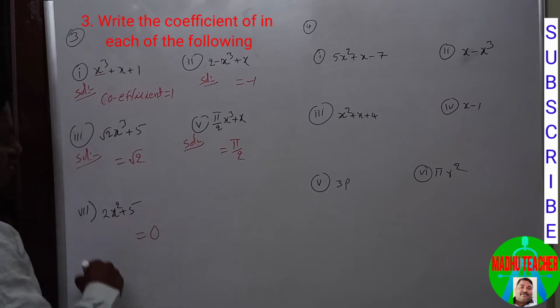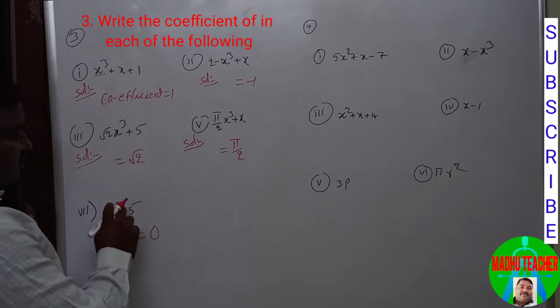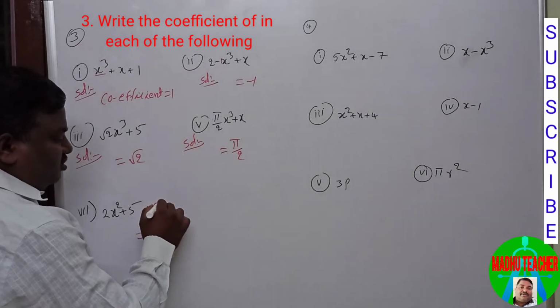Its coefficient is 0. Why? Because if there is no x cube term, you can write 0x cube.